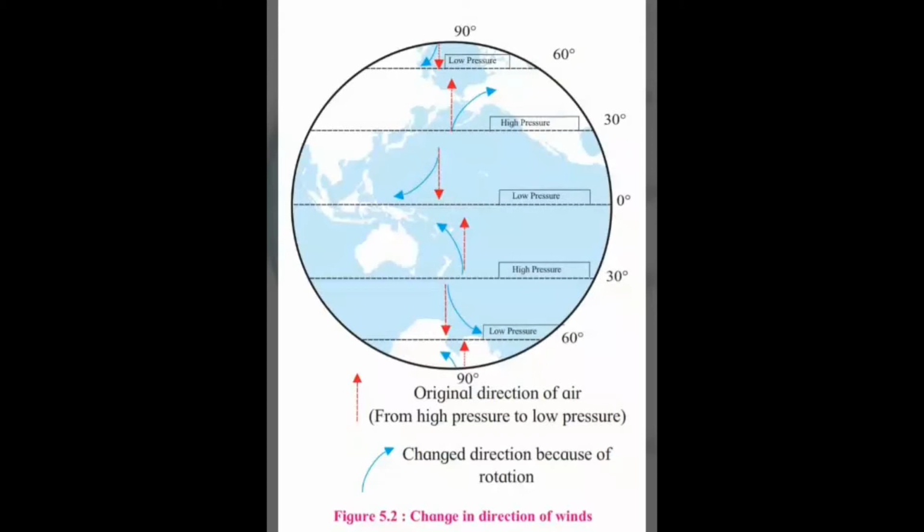See figure 5.2. This direction has been shown by curved arrows in the figure. The rotation from west to east causes this change in the original direction of the winds. Can you tell?